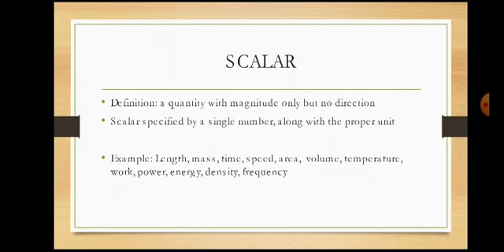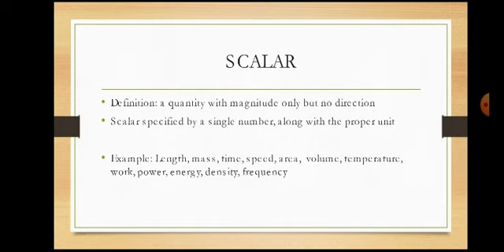Here an example is temperature, body temperature. Who is suffering from fever is 100 Fahrenheit. So 100 is a number, Fahrenheit is a unit. It is enough to describe a scalar quantity. 1 meter long: if you measure from left to right or right to left, it is 1 meter only.